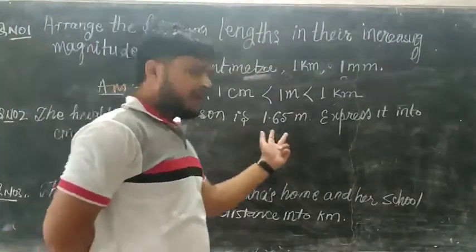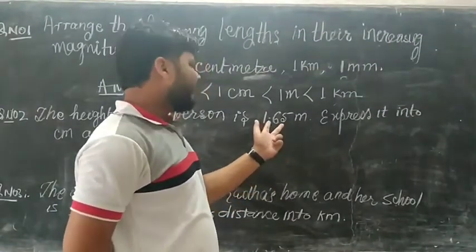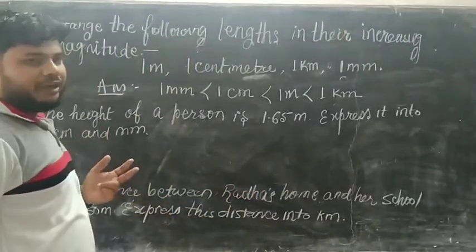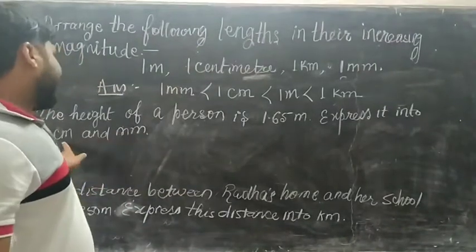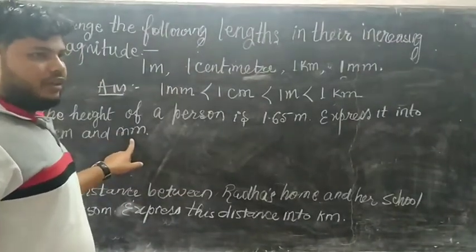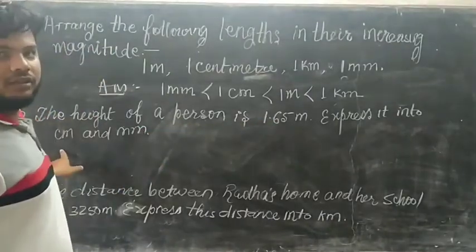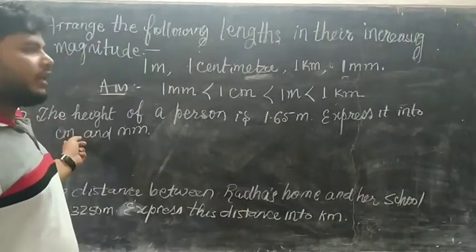The height of the person is given in meter, and we will express it into centimeter and millimeter. It means the units we are given, centimeter and millimeter, are sub multiples of meter.